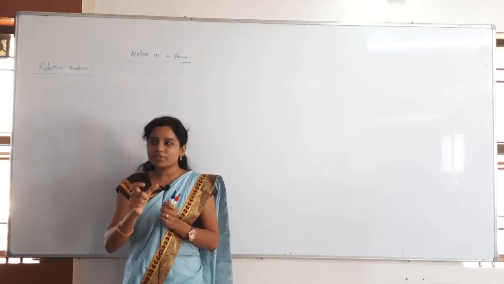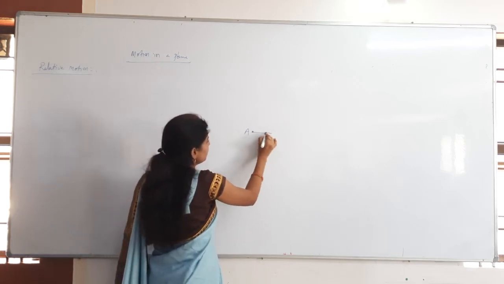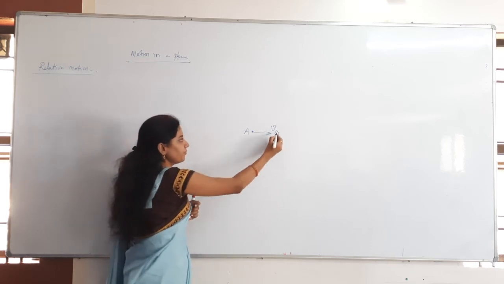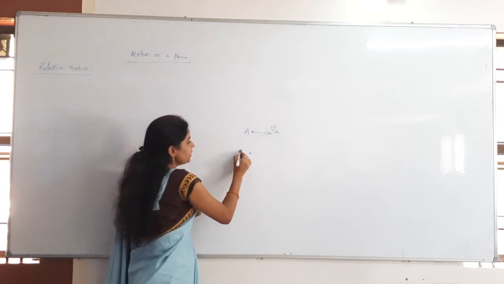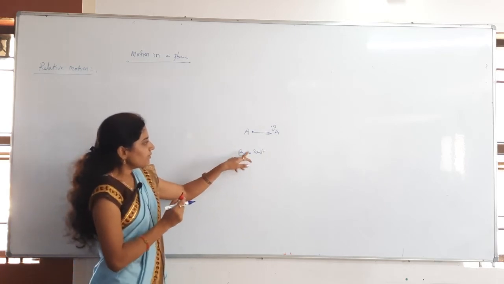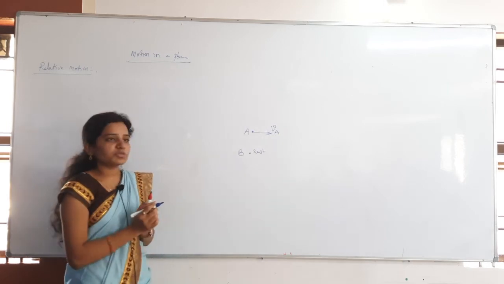Understand, right? So whenever I observe, a person A is here, moving with velocity v. Let me take that as VA. Then a person B is at rest. Then what will B say, what will A say? What will B say first of all? A is moving in which direction?